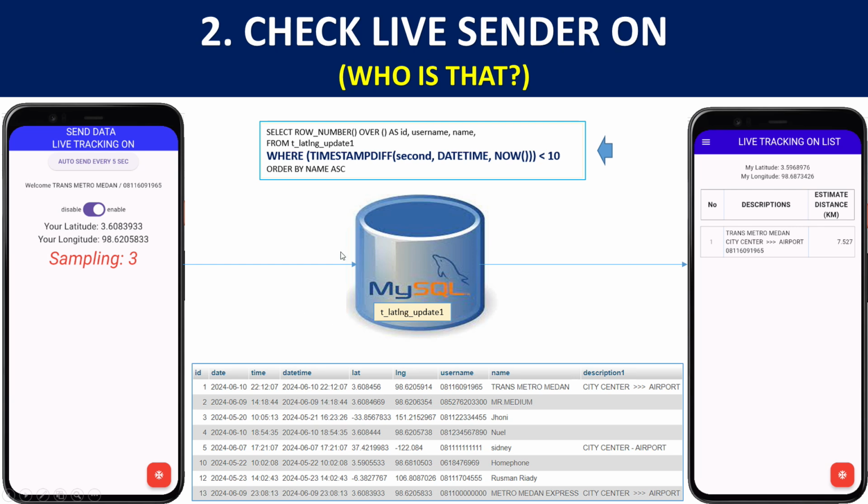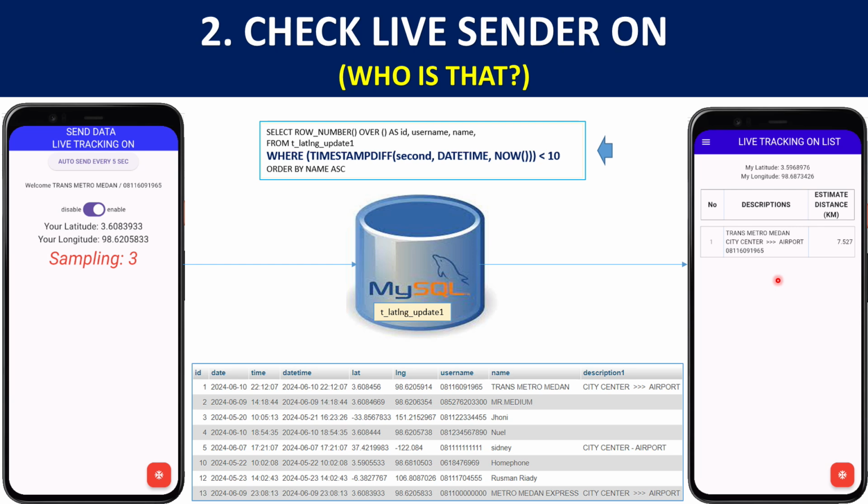Okay. After the database receives the latitude and longitude from this application, maybe we make this pointer. On the other hand, for example, the bus uses this application and someone uses another smartphone that also has this application.